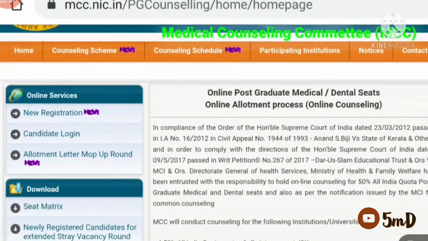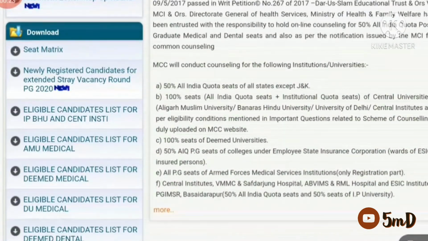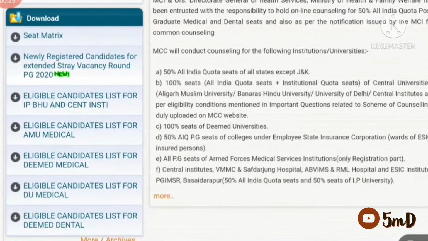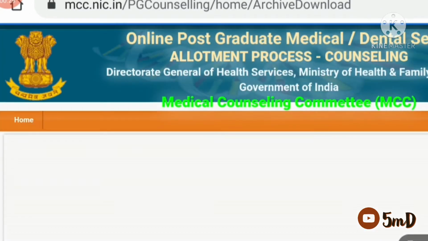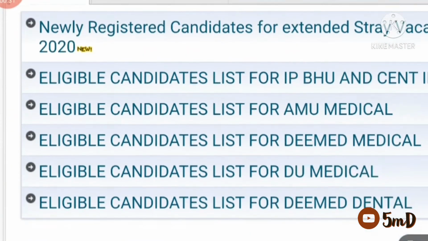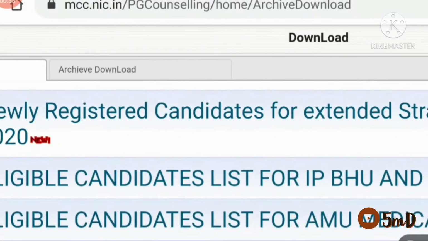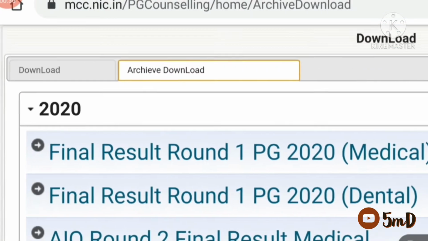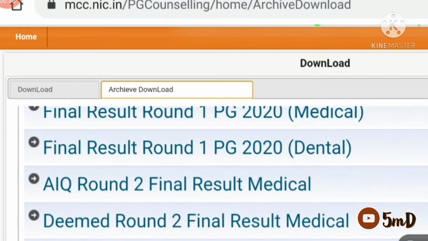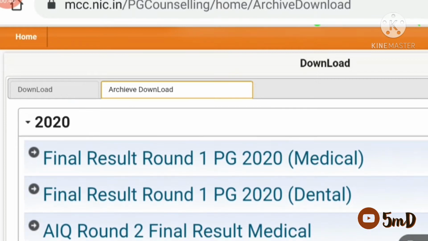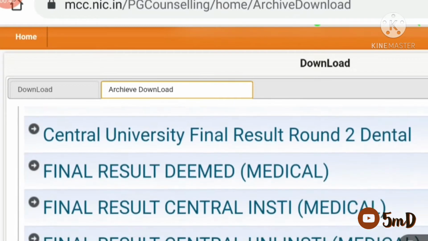We have the details for MD, MS and MDS counseling. Go to the archive section, which is given at the bottom of the page. Inside that, we have the details of both the present counseling and also the past details, especially from the year 2013. We could get an idea of what rank chose which seat from which college.